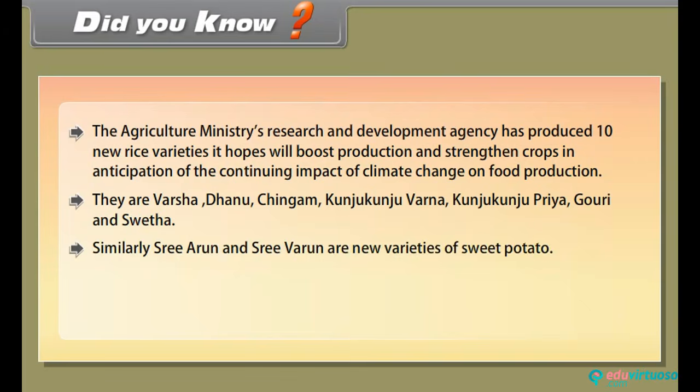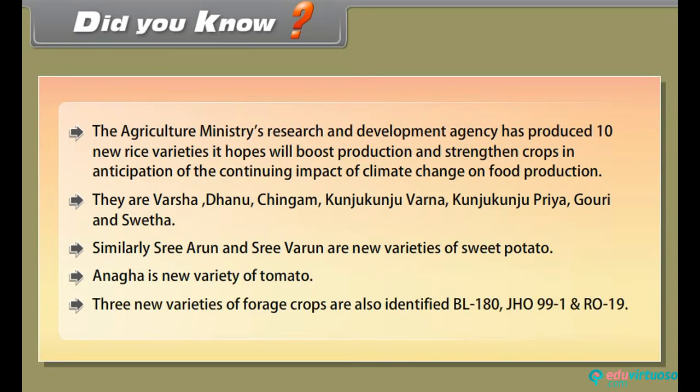Similarly, Sri Arun and Sri Varun are new varieties of sweet potato. Anaga is a new variety of tomato. 3 new varieties of forage crops are also identified: BL 180, JHO 99-1, and RO 19.